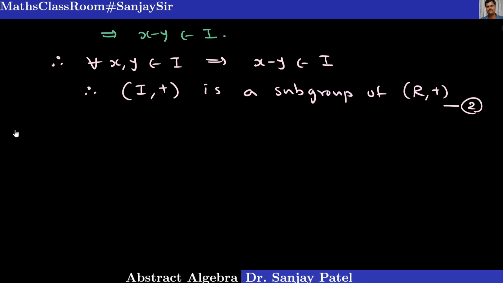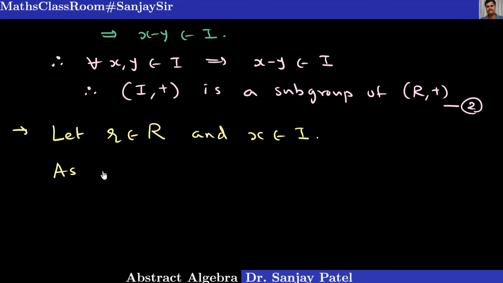Ideal condition means, for every r belongs to R and for every x belongs to I, I must show r into x belongs to I and x into r also belongs to I. But here R is commutative, so it is sufficient to prove it is only a left ideal. So let us start with two elements. Say r belongs to capital R and x belongs to I. These are any two elements of R and I.